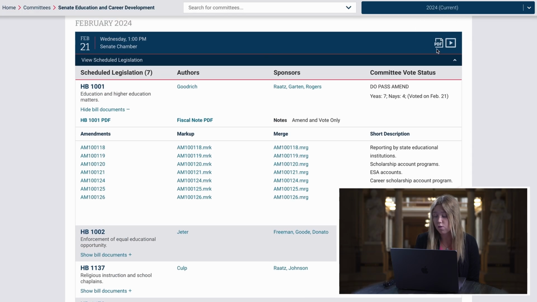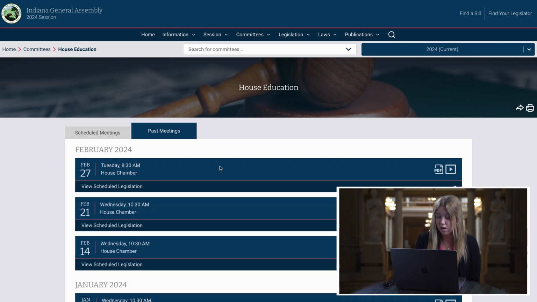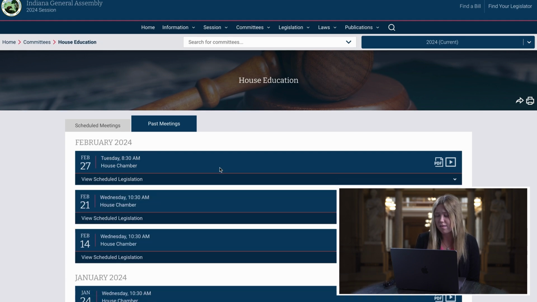On this blue portion, you'll also see a PDF button and a video button. Here you can see a PDF view of all that we just discussed and also watch the corresponding video for each of these sessions. Now let's go back and take a look at what a House Committees page would look like. Now the House Education Committee's meetings present similarly to the Senate.